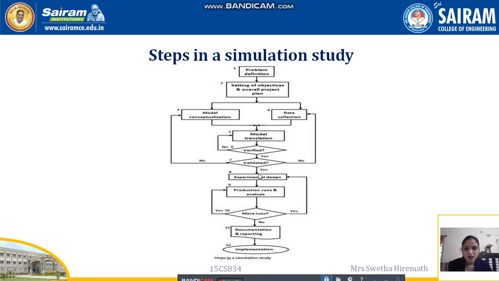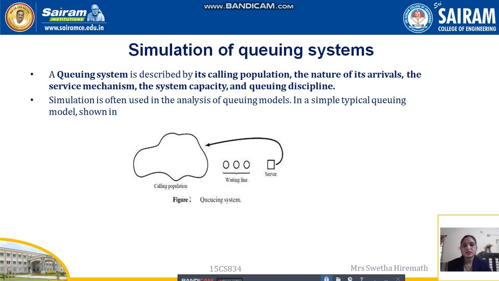After the experimental design, production runs and the analysis have to be performed. Then if more runs are required, yes means it will come back to the earlier step, or else it will go to the documentation and reporting part. Then at last is the implementation part. So this is about the steps in the simulation study and the flow chart related to them. Once we know the steps, we'll move on to some examples related to simulation.